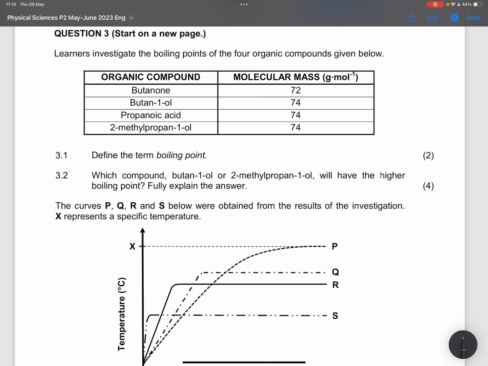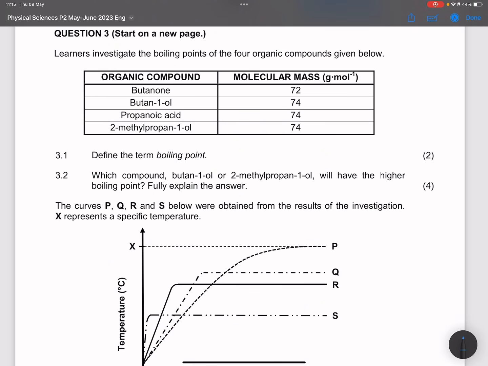Learners, investigate the boiling points of the 4 organic compounds given. They say that we've got butanone, butane 1-ol, propanoic acid, and 2-methyl propane 1-ol. Their molecular masses are more or less the same, except for butanone, but it's almost there.